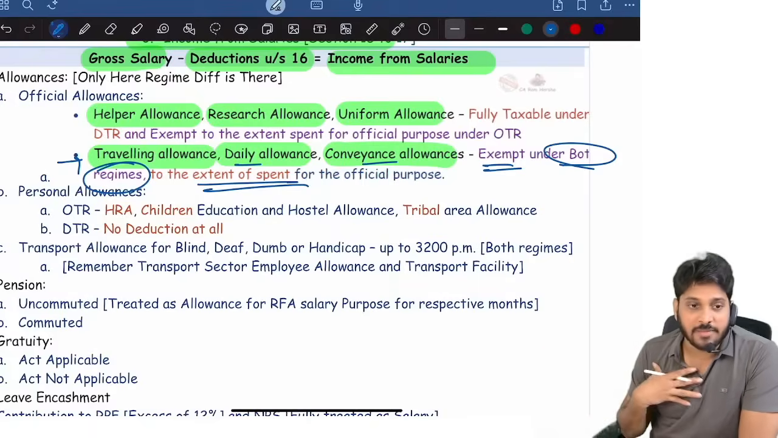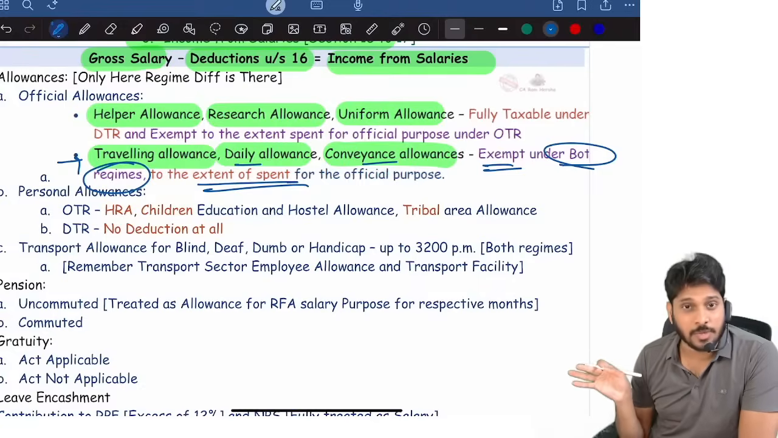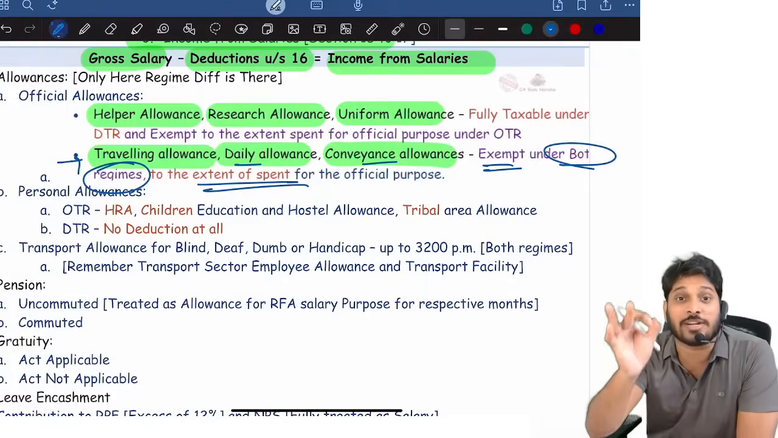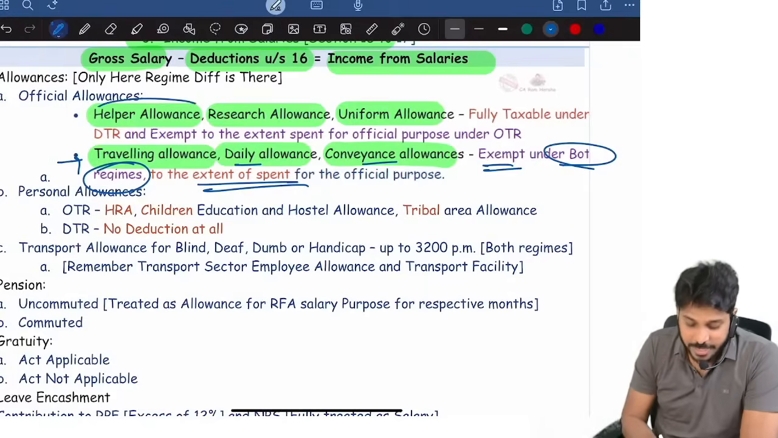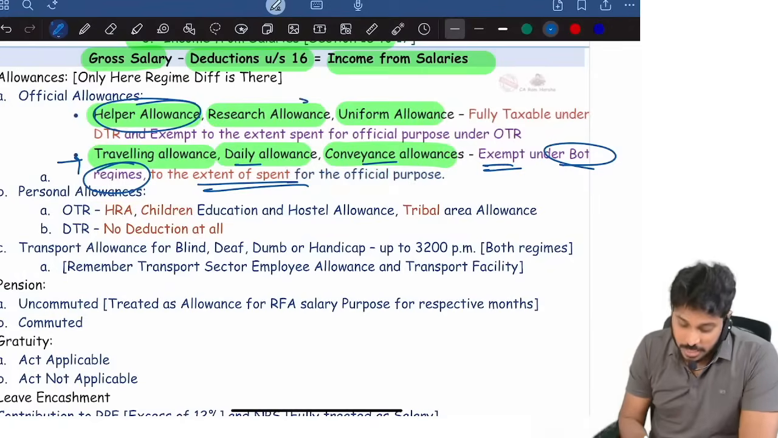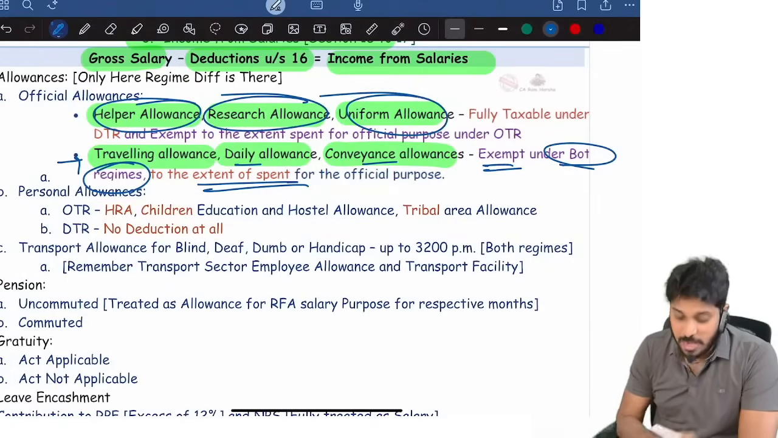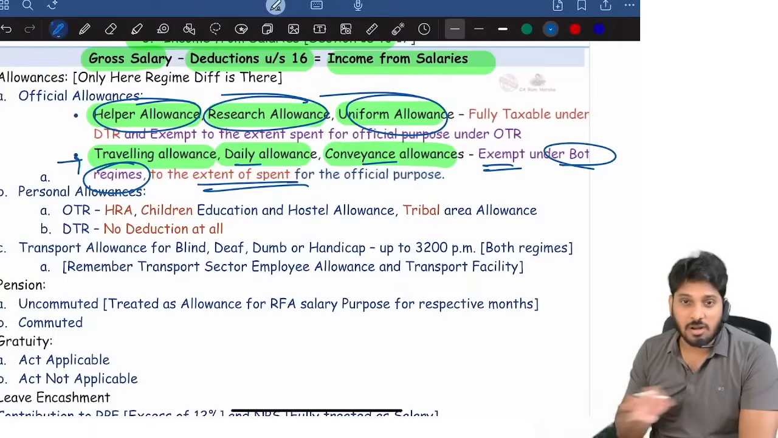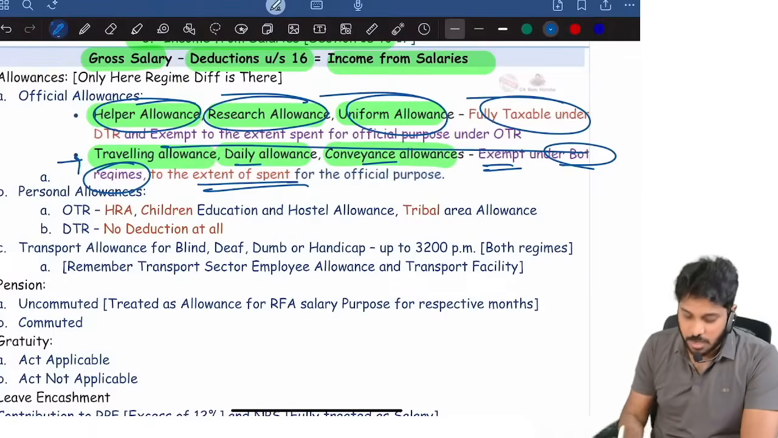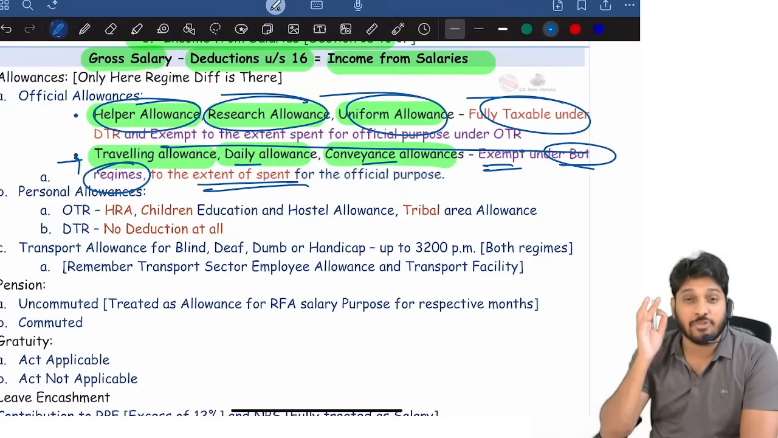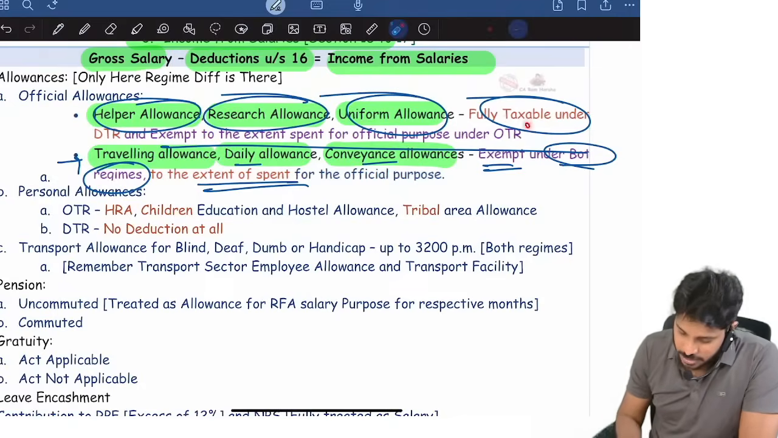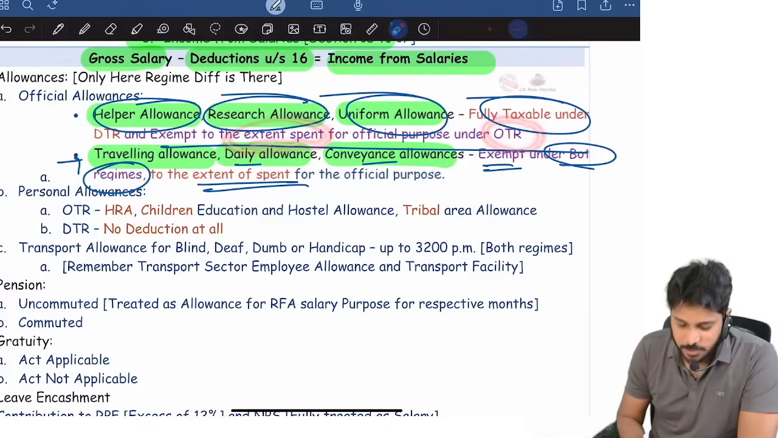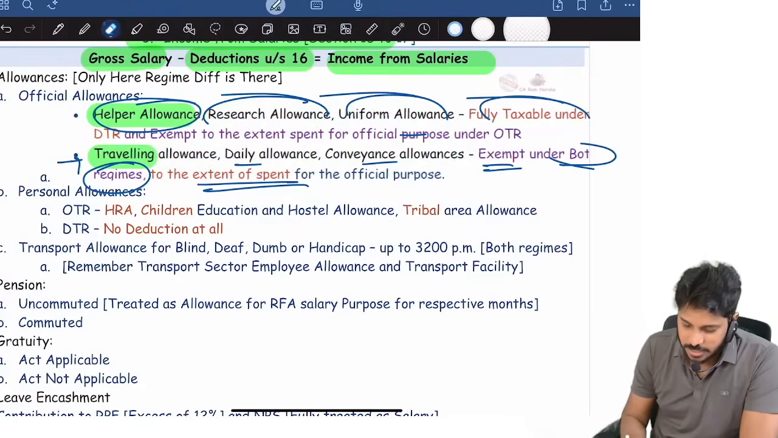Suppose the company gave me a conveyance allowance of, for example, 10,000 every month. Full year 1,20,000. I spent the entire 1,20,000. Zero taxable. Suppose the company gave me helper allowance for my official work, research related allowance, uniform allowance. Whether I spent or not doesn't matter, even though it is for official purpose. They are fully taxable under the default tax regime. Whereas in the optional tax regime, to the extent spent it is exempted.